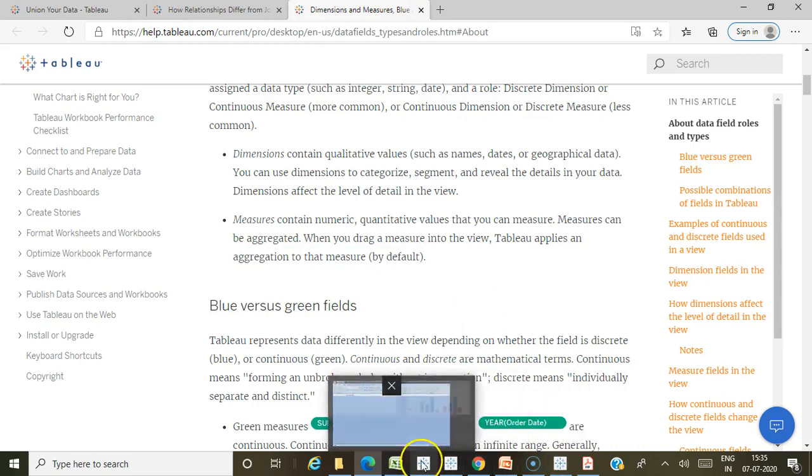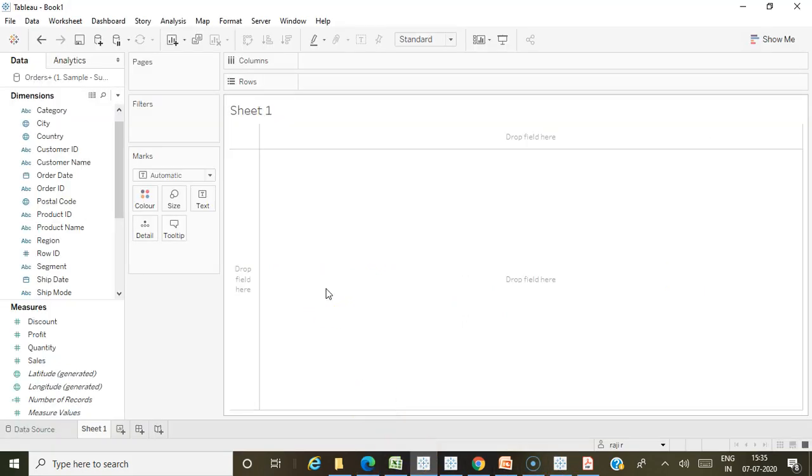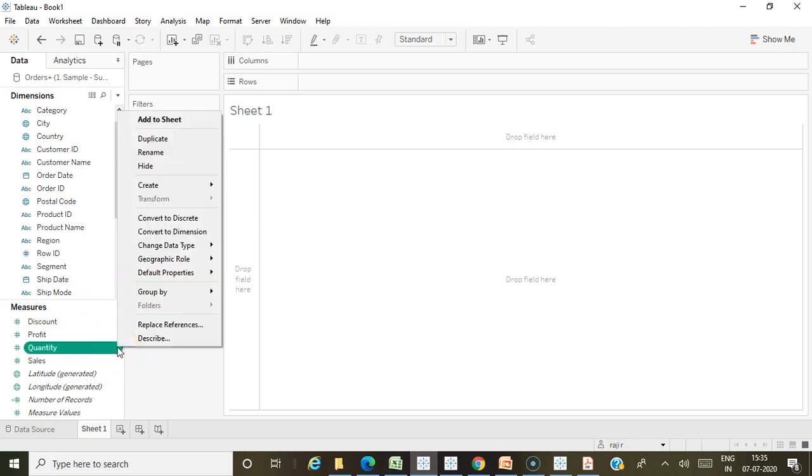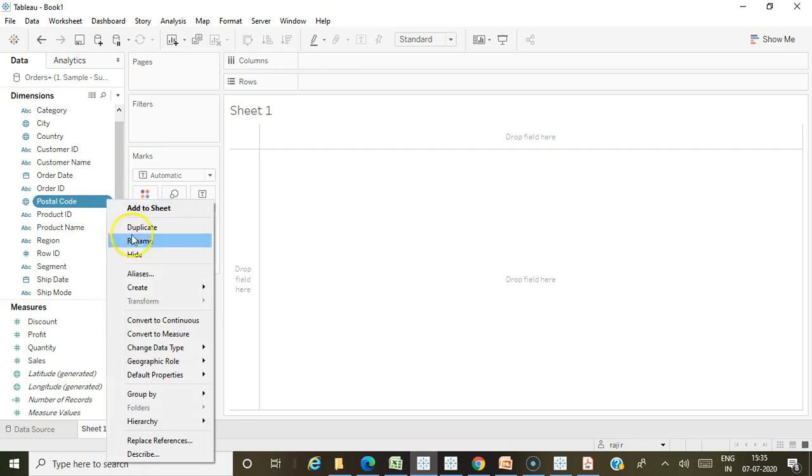As I said, when you connect to any data source, Tableau separates fields based on these keywords as dimensions or as measures. In case Tableau does not understand the field completely and assigns a dimension as a measure or a measure as a dimension, you can easily convert them. If you click here, you have options to convert a measure to a dimension, or any dimension to a measure, based on the appropriate settings.